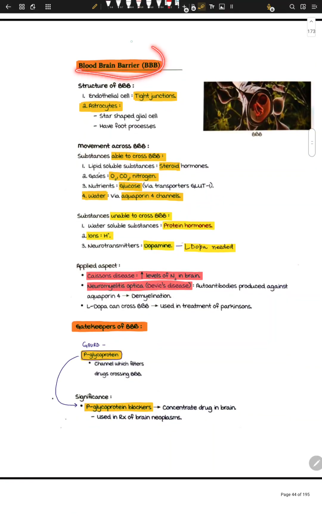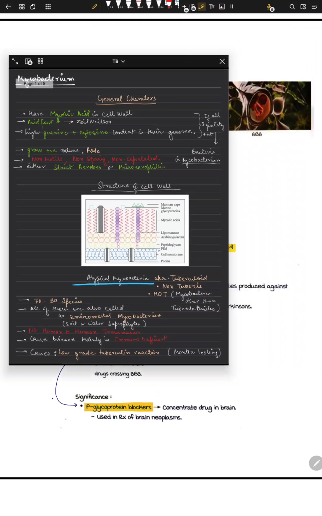Let's start with the blood-brain barrier. What is it? We need a blood-brain barrier because whenever we eat something, we cannot let that thing affect our brain. So we need some sort of structure to protect our neurons. We cannot leave it on the mercy of ourselves, because we feel down a lot of times and want to eat something bad, and then it can influence our neurons. We need some sort of private party for these neurons.